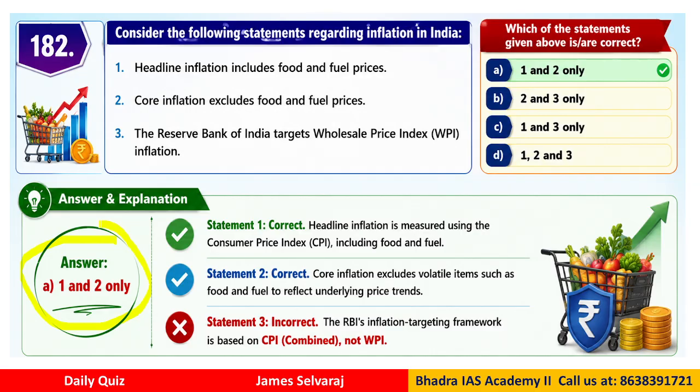Statement 1 is correct and statement 2 correct. Because what is the difference between headline and core inflation? In headline we consider all the items, that means it includes food, fuel, everything. In core inflation, what do we do? We exclude the fluctuating items, meaning the items whose price keeps changing all the time, we exclude their price. That means food and fuel energy. Okay, so therefore statement 1 is also correct, 2 also correct, but statement 3 is wrong. RBI does not follow the WPI. Actually RBI follows the CPI combined, for the monetary policy and inflation targeting.